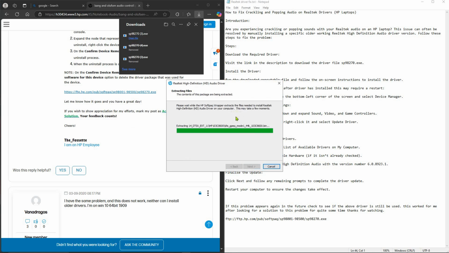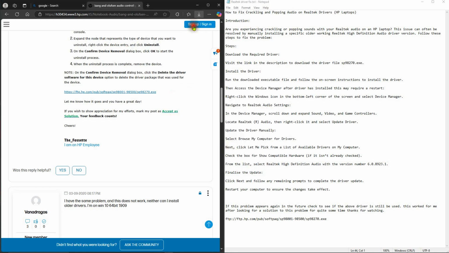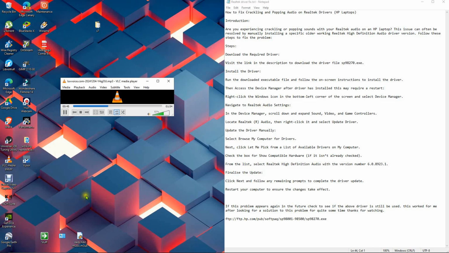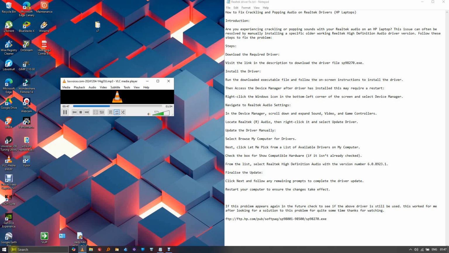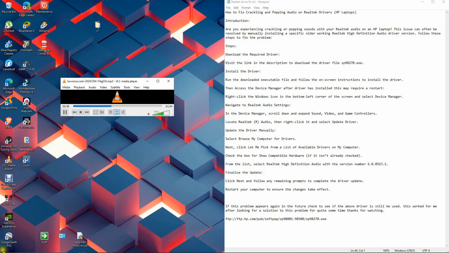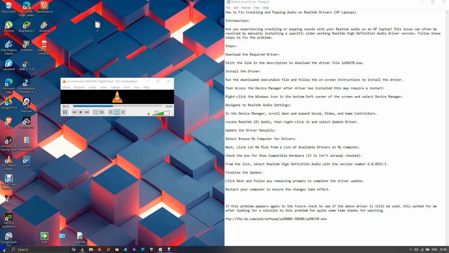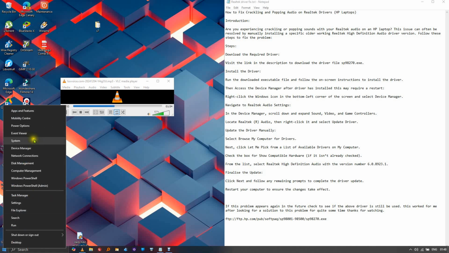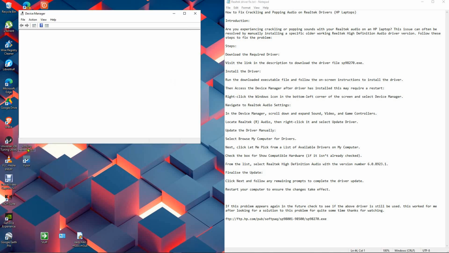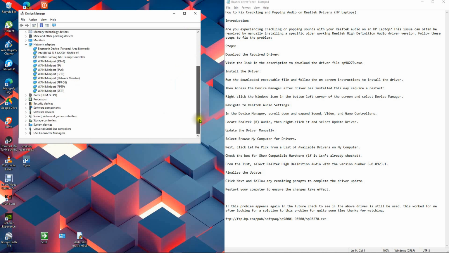Then access the Device Manager after the driver has installed. This may require a restart. Right-click the Windows icon in the bottom left corner of the screen and select Device Manager. Navigate to Realtek Audio Settings.